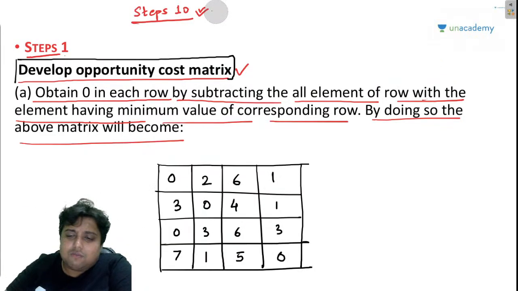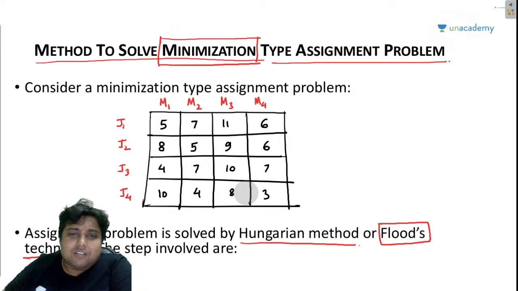So why have we done this? Guys, just please check this out. If I talk about this first row, for job 1, I want to find out which of these 4 machines job 1 must be allocated to. So it indicates that 5 is the minimum of the processing times out of all the machines. So I would be processing job 1 on machine 1. Because I have subtracted the smallest element, 5, 5 minus 5 becomes 0.